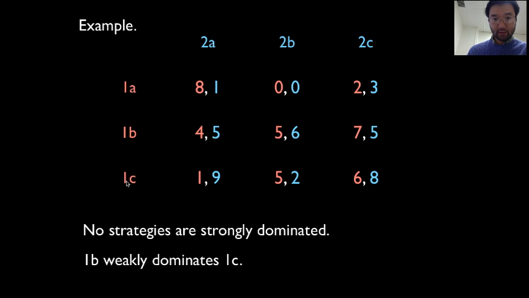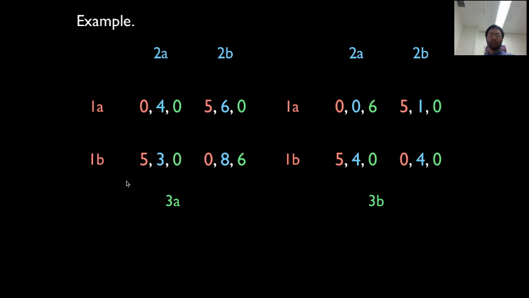Okay, let's move on. How about this one? This is a 3-person case. Let's check for person 1. Does 1A strongly or weakly dominate 1B? If 1A were to strongly dominate 1B, then the number here must be bigger than this, and so on, but we don't have that. 0 is less than 5, so 1A does not strongly dominate 1B. Similarly, 1B doesn't strongly dominate 1A: 5 is bigger than 0, but 0 is less than 5. So it's not the case that 1B is always better than 1A, or that 1A is always better than 1B.